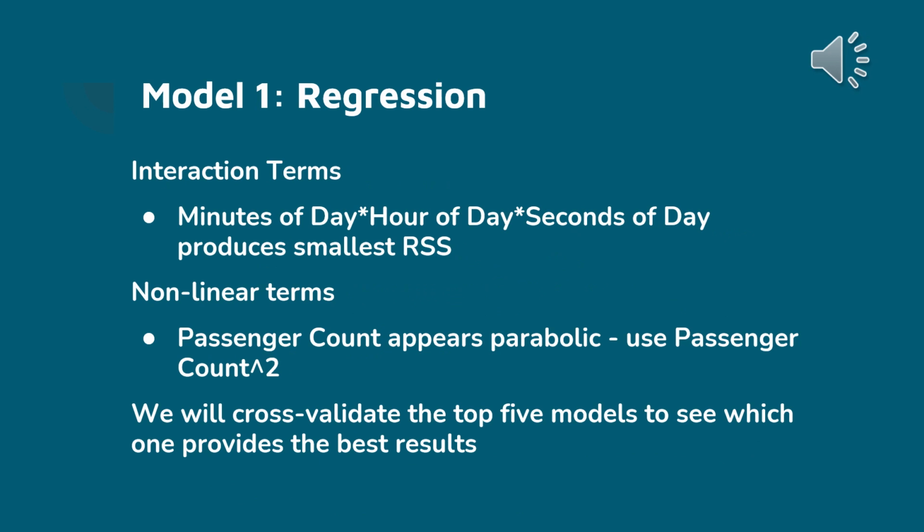To add a few more, we wanted to look at some interaction terms. Since we had broken time into 3 separate variables, we figured let's start by using some interaction between those 3. So we were able to compare minutes of the day times hours of the day times seconds of the day to create one model with interaction. And we created another model using some nonlinear terms. We noticed that the passenger count plot versus fare amount seemed to be parabolic, so we decided to use passenger count squared as our nonlinear term. So this would be our 5th model. All 5 of these models will be run through our cross-validation validation set approach a few slides further.